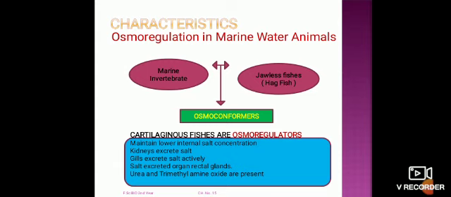To maintain the salt concentration, urea and trimethylamine oxide are present. Firstly, they retain the urea in an adequate concentration, but it makes the internal environment hypertonic to that of the seawater. Because urea in high concentration is damaging to these fishes, they retain another chemical, trimethylamine oxide, for protection against the urea.